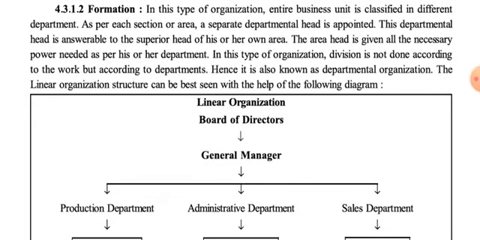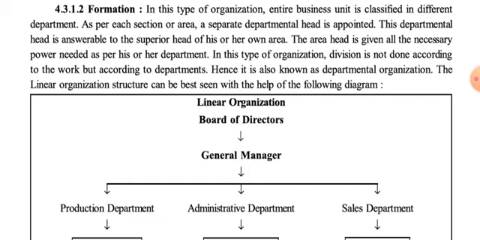The area head is given all the necessary power needed as per his or her department. See, this is why it is called centralized authority. Here, the area head is given all the necessary power needed as per his or her department only.